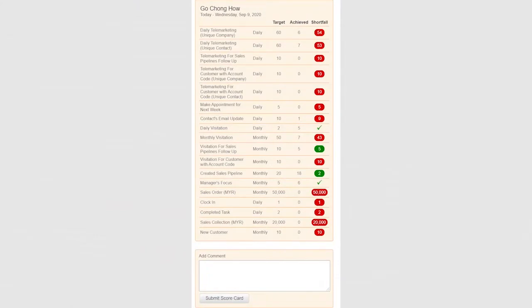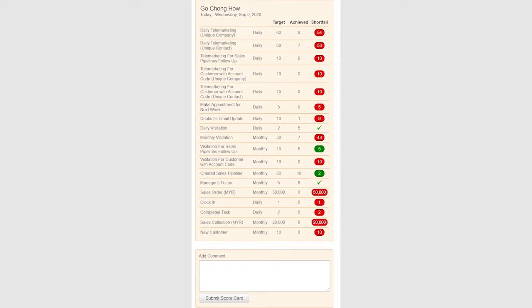Next, I'm going to talk about scorecard. As you can see, the salesperson's daily targets are listed in the scorecard. For instance, daily marketing that the salesperson needs to carry out, telemarketing for the customers with an account code, which means the old customers. Upcoming, make appointments for next week. This is to ensure that the salesperson has appointments in the upcoming week.